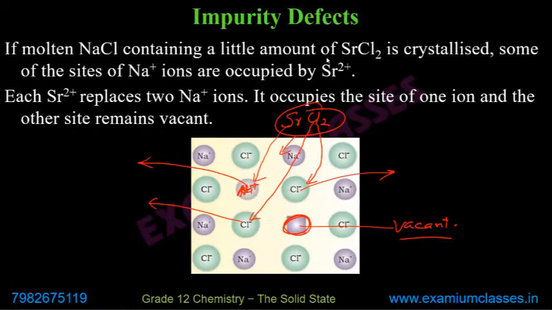Okay. Now, because the charges are balanced by a different element, that's why it is known as impurity defect. In all stoichiometric defects, vacancy defect, interstitial defect, Frenkel defect, Schottky defect, no outer element was introduced. But here, for the first time, impurity is introduced. That's why impurity defect.